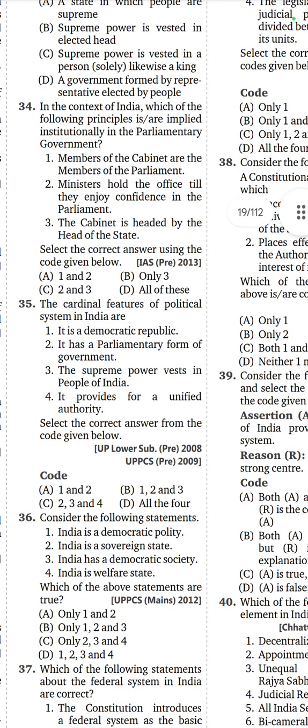35th question. The cardinal features of the political system in India are, option is B, 1, 2, 3. It is a democratic republic. It has a parliamentary form of government. The supreme power vests in the people of India. All three options are right, but the fourth option is wrong. It provides for unified authority. No. Only one person is not given authority.